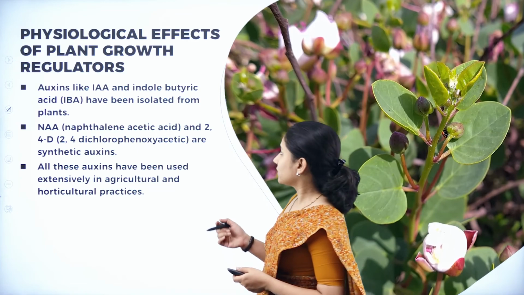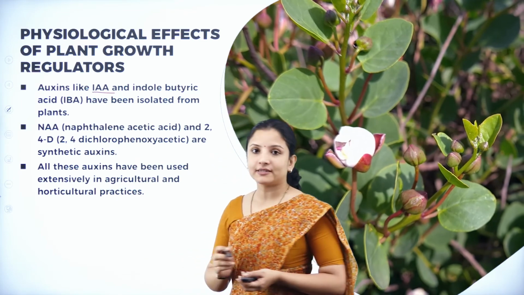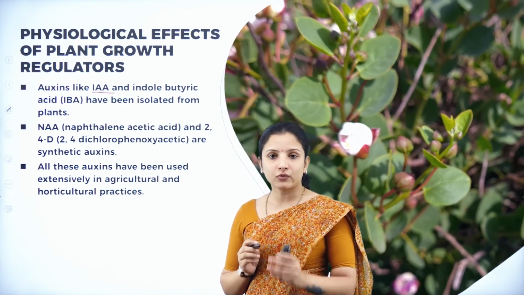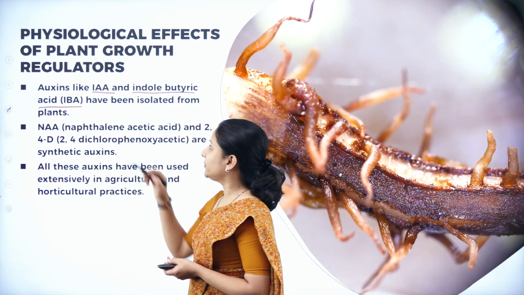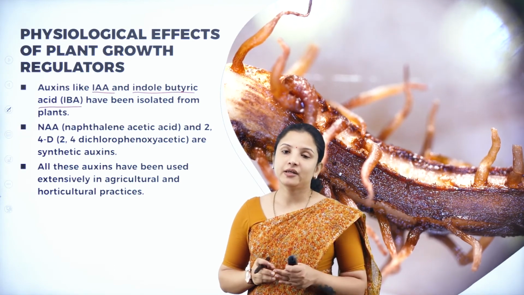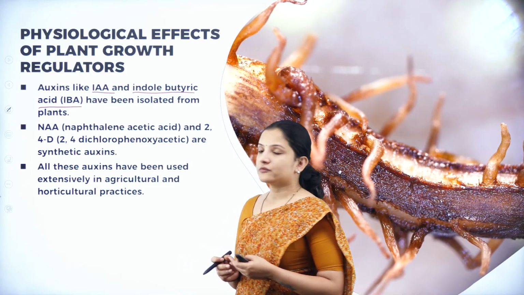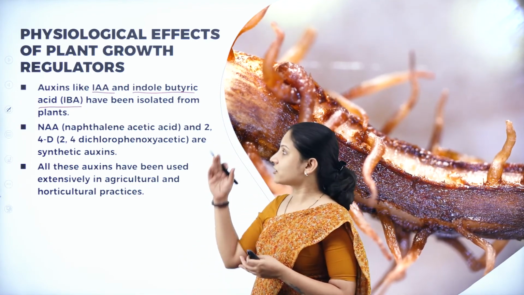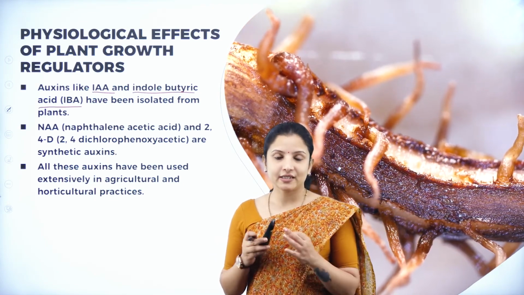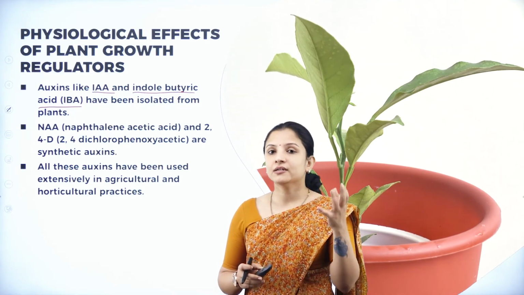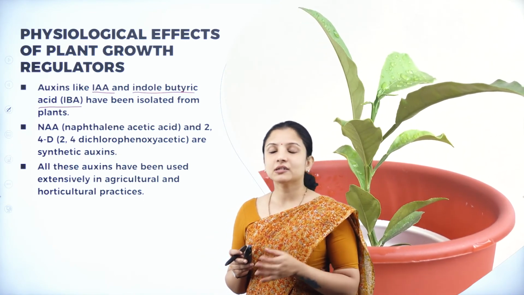Like we saw earlier, one of the best examples of an auxin is IAA, which is indole acetic acid. Apart from that, there is one more form of auxin called indole butyric acid, that is IBA. These IAA and IBA have been isolated from plants. They are natural auxins, meaning they are directly extracted as such from the plants. But apart from that, there are also synthetic forms of auxins.